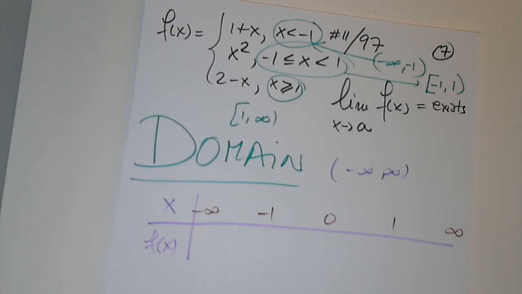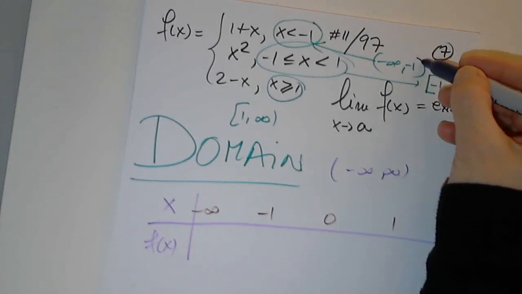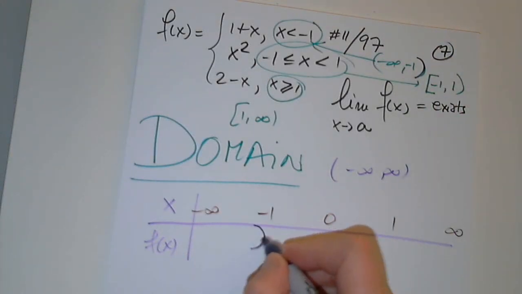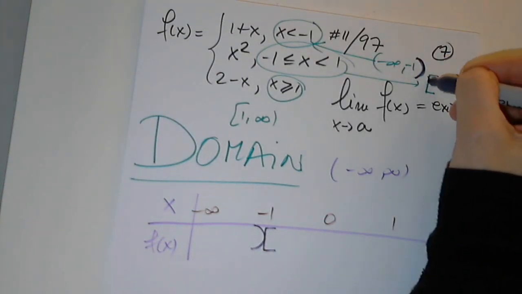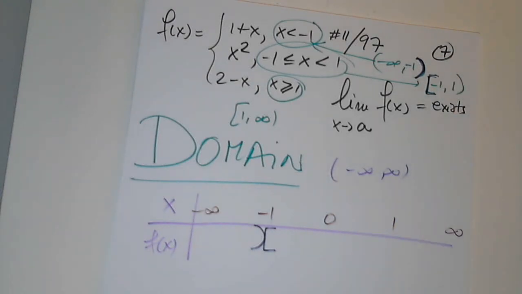Please dictate the symbols I will write or draw under -1. Parenthesis. Yes, a parenthesis to the left and a touching bracket to the right. So I copied this symbol already. What do I write or draw under 1? The same symbol. The same thing indeed. Parenthesis to the left and a bracket to the right.